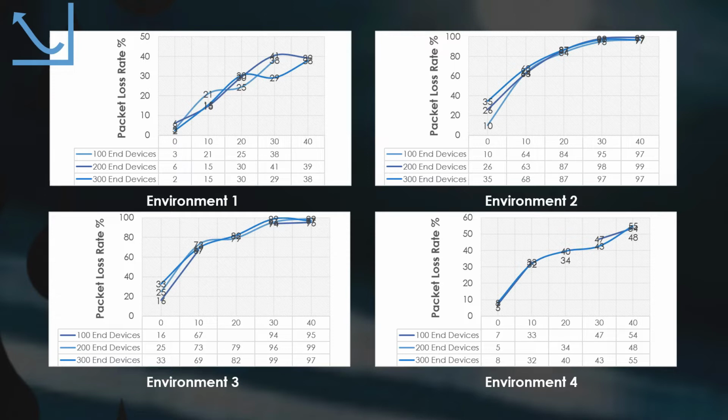In environment 2, we can observe that when the number of end devices increases to 300, the number of packets dropped even without disturbance from the jamming attack. It happens because during the packet transmission, some devices might not be within the radius of the network area. After all, they are moving randomly. The observation also shows that the number of packet losses is higher than in environment 1. When 40 jammers were added, almost none of the packets were transmitted. It might happen because only spreading factor 12 is used for both devices in this environment.